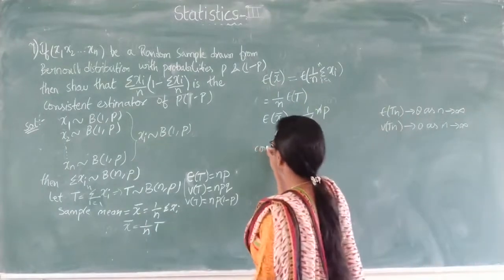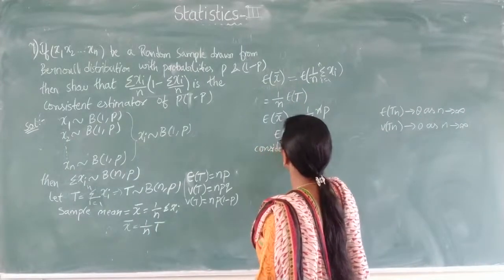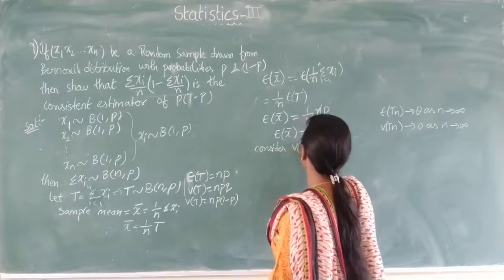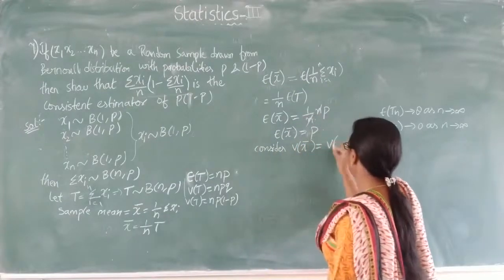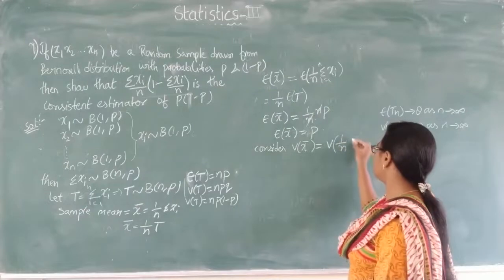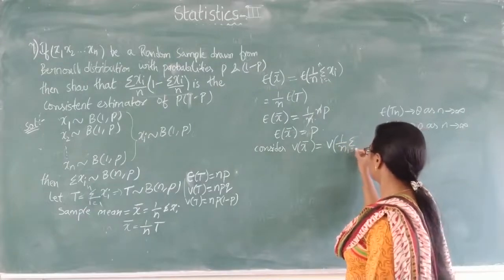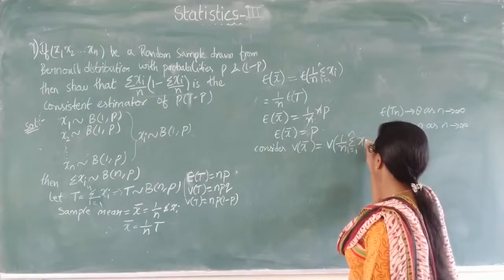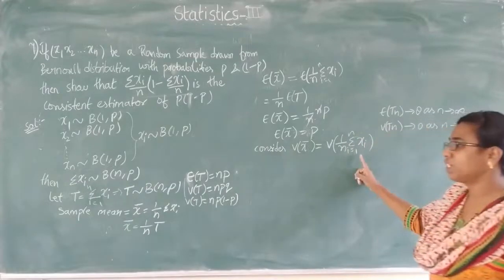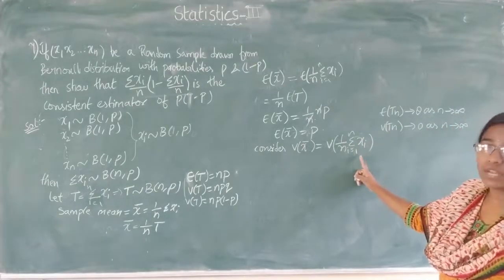So consider variance of x bar. That is equal to variance of 1 by n summation i equals 1 to n of xi. What is summation xi? Summation xi equals t.